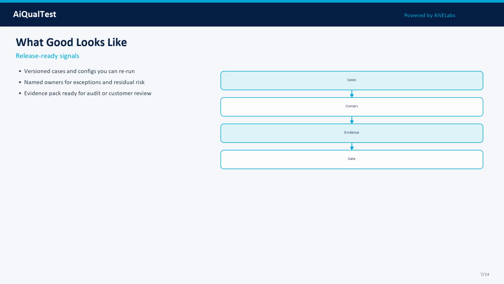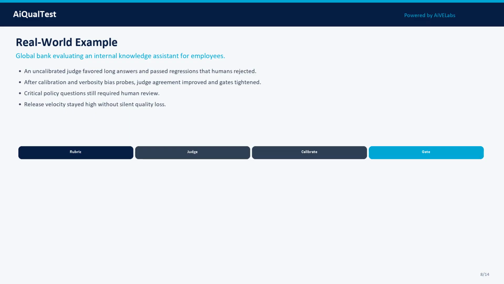Here is a real-world pattern. Setting: a global bank evaluating an internal knowledge assistant for employees. An uncalibrated judge favored long answers and passed regressions that humans rejected. After calibration and verbosity bias probes, judge agreement improved and gates tightened. Critical policy questions still required human review. Release velocity stayed high without silent quality loss.